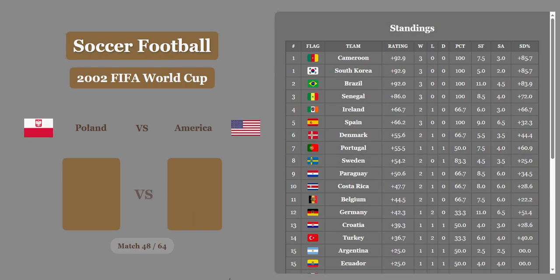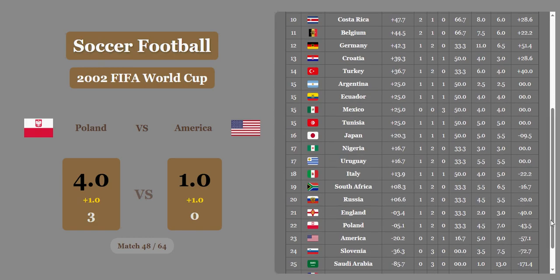Poland versus America. Poland destroys America 3-0. They're also going to get a whole goal, 4-0 after economics are considered. And Poland now, where is Poland? Because they were really far down there before. They're now up in 22nd, below England and above America.